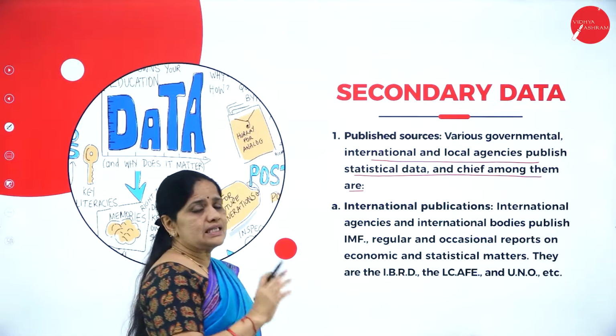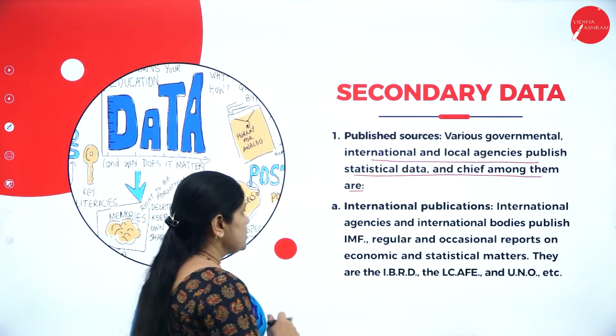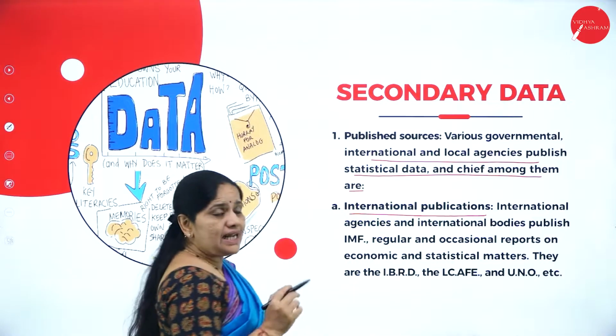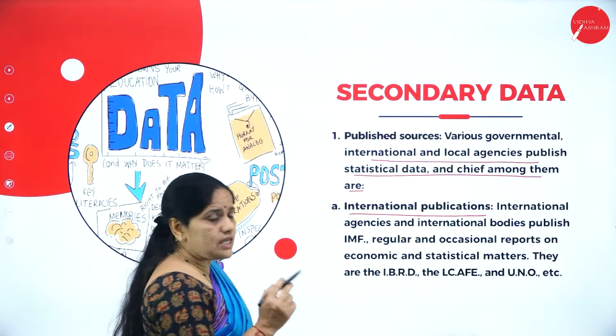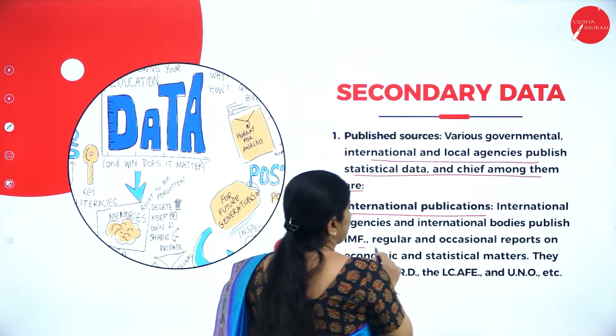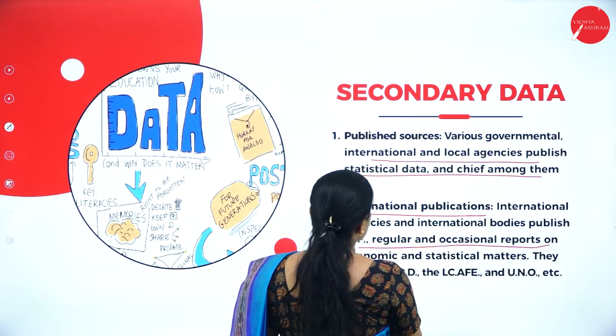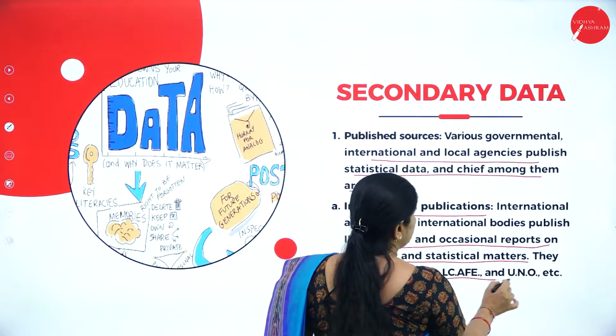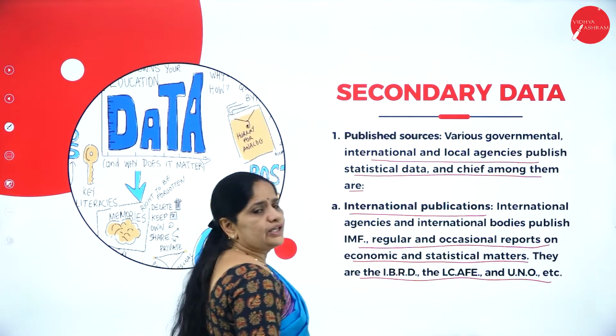So, what are the things that they have published here? First is international publications. International agencies and international bodies publish regular and occasional reports on economic and statistical matters. They are the IBRD, ECAFE and UNO.